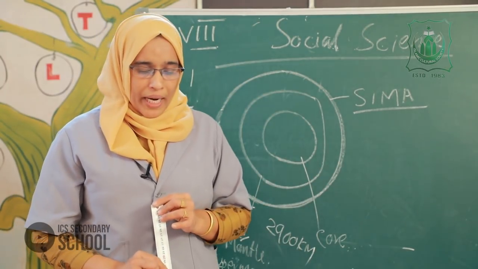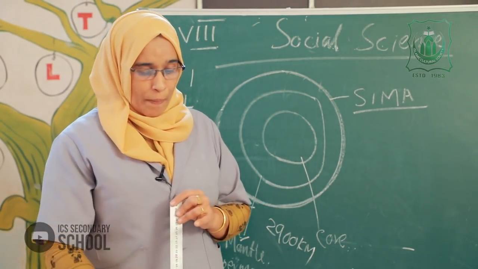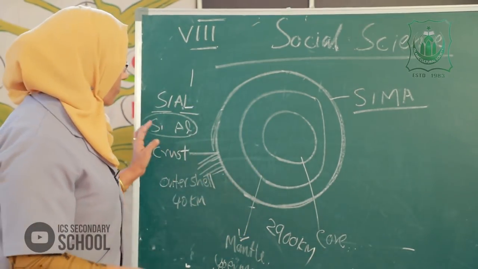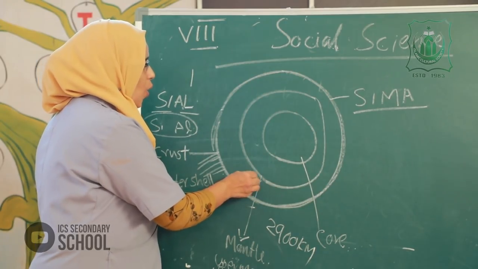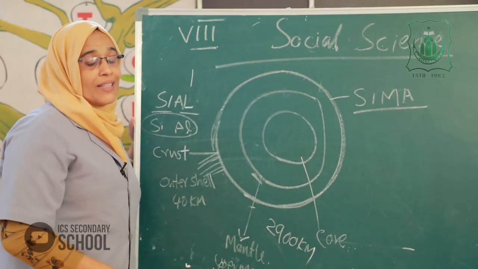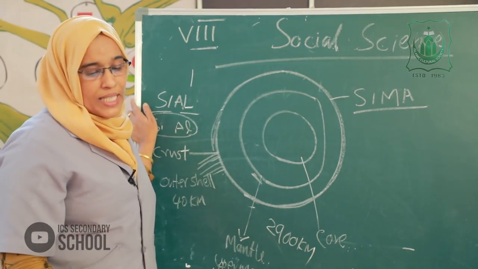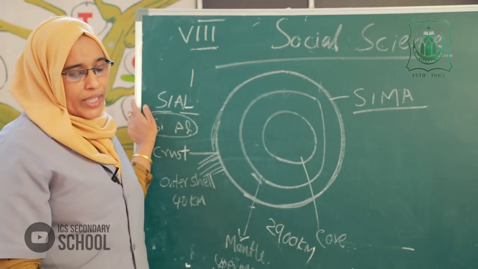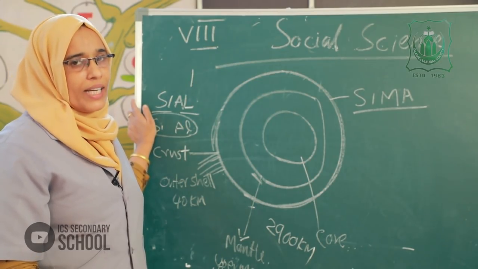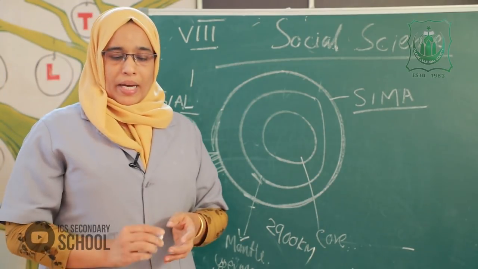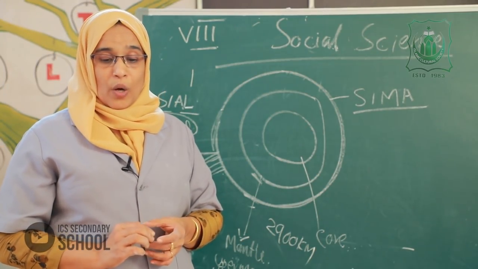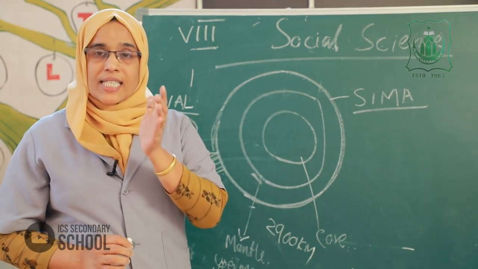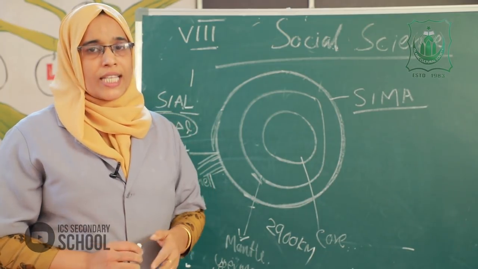The upper mantle is made up of silicon compounds and is in a solid state. The lower mantle, located at the bottom of the upper mantle, is in a semi-liquid state.